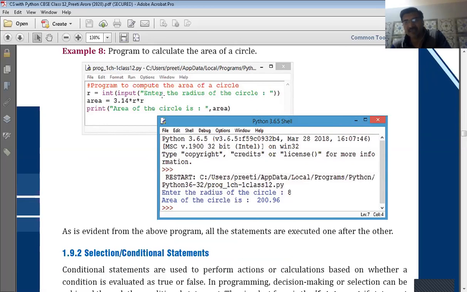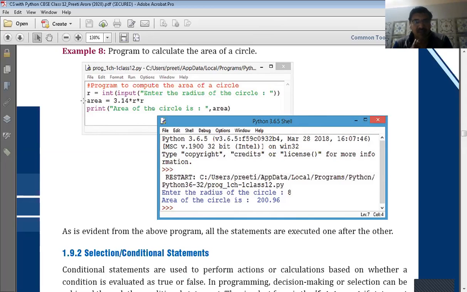So at this statement, the computer will demand input from the user. It will show a message on the screen, enter the radius of the circle, and then the user will fill in the radius of the circle, and then the computer will store it in R. So this way the second statement will be executed.